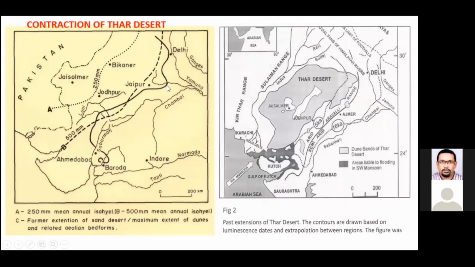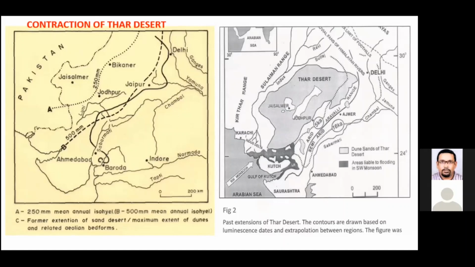So as the crow flies, this distance is nearly 350 kilometers. The dunes which are now dated here are at least a 16 Ka layer. So this particular dune was forming around 16,000 years earlier, with similar aridity to what is prevailing presently west of Jaisalmer, around Jaisalmer. So this is one interpretation, that the present day desert conditions have contracted.